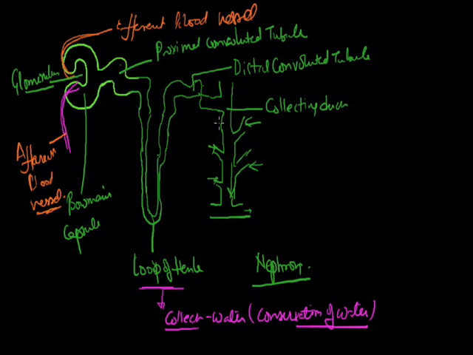Similarly, the distal part is responsible for the reabsorption of trace elements like calcium, sodium and potassium, maintaining the balance, and the proximal part is responsible for absorption of amino acids, glucose and other ions, chloride ions and so on. In total, we can say that different parts of the nephron perform different functions. Let us study how this nephron works.